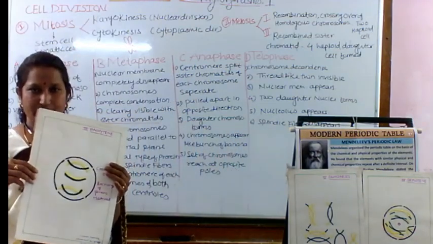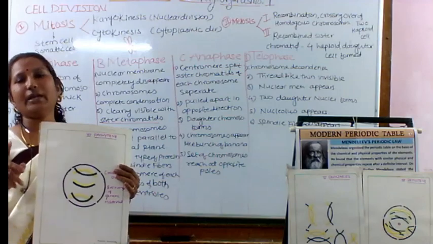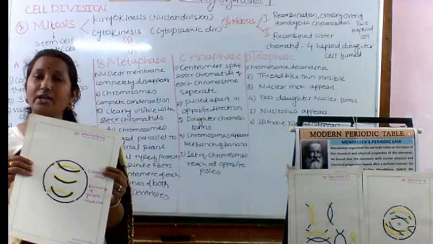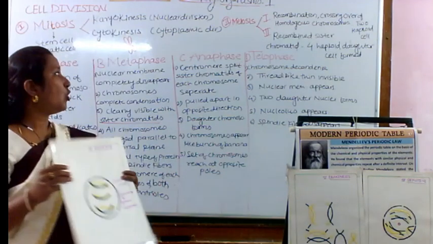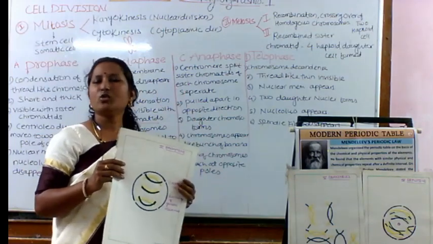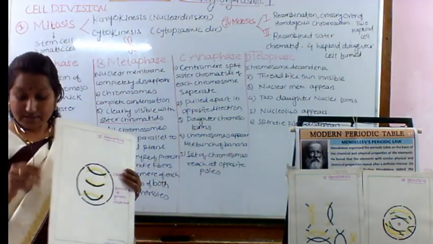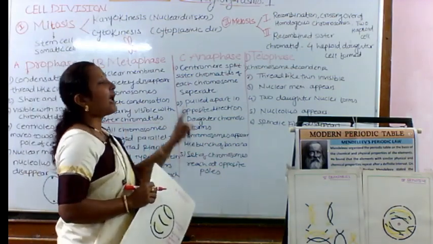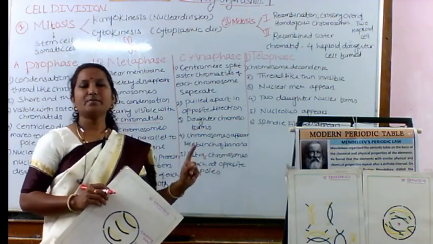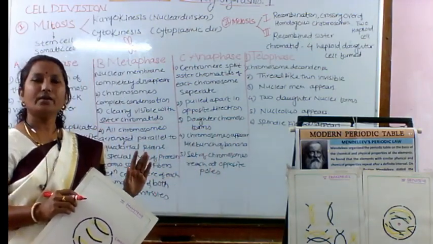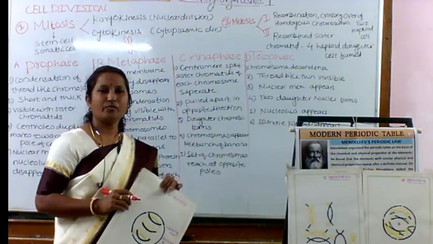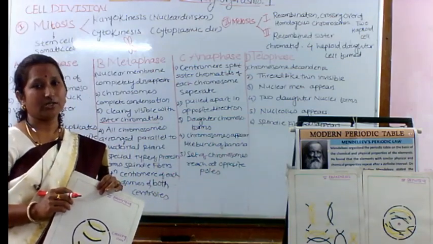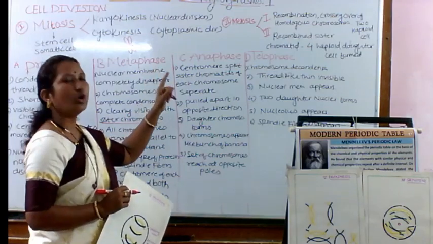So in meiosis first, there is the crossing over or recombination of such chromosomes, and they are present in the form of homologous chromosomes. What does it mean by homologous chromosome? Chromosomes coming from the paternal and maternal side have the same size, the same shape, and they carry the same kind of genetic information, the same number of genes, and the same nature of genes. This is nothing but the homologous chromosome.